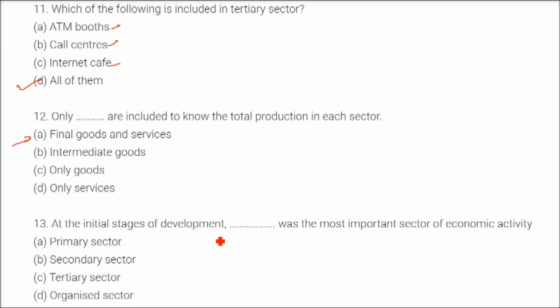At the initial stages of development, dash was the most important sector of economic activity. Whenever we have initial stages of development, the primary sector becomes very important. But when we talk about the cities or countries which are developed, the tertiary sector contributes the most to the GDP or the economy of the country.